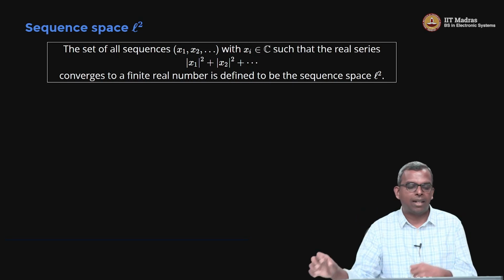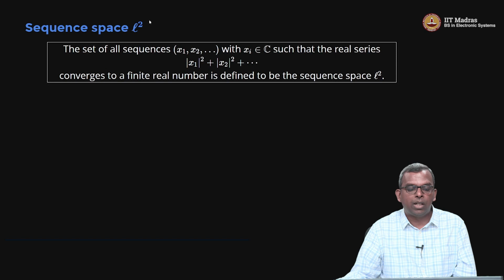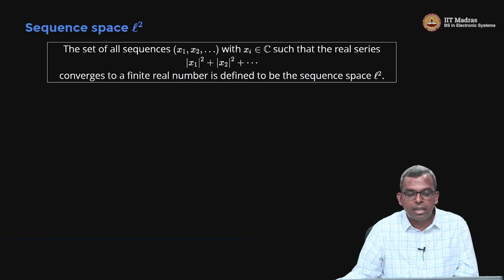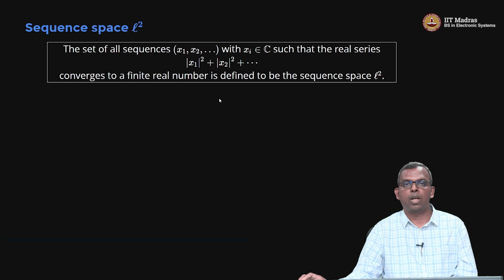So, when we want to do that, you can define something called an L2 sequence. This is a very famous sequence space, it is called L2. It has a certain type of infinite sequences. What are these types? This is the set of all sequences x1, x2, etc., xi, let us say, is in complex, it could be real also, generally we can think of complex, such that the real series mod x1 squared plus mod x2 squared plus so on, this infinite series for any sequence, has to converge to a finite real number, okay?